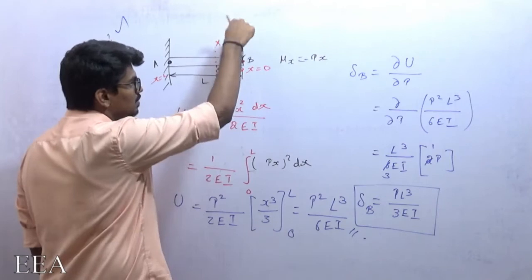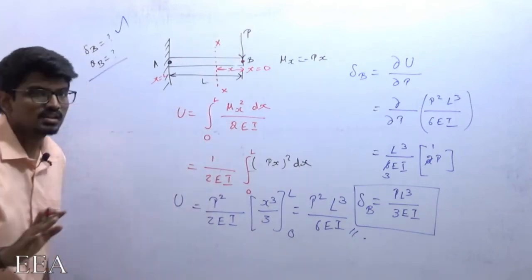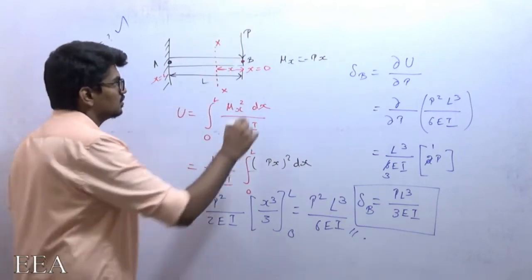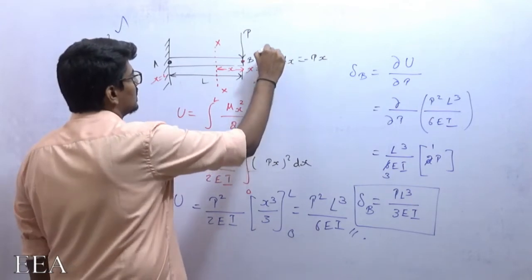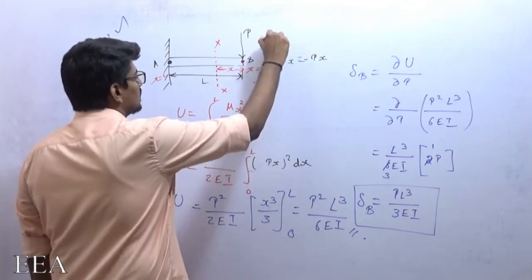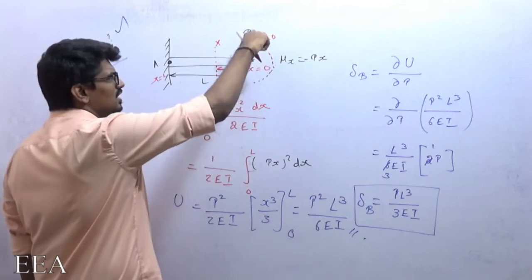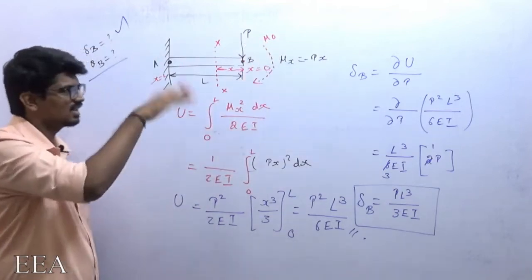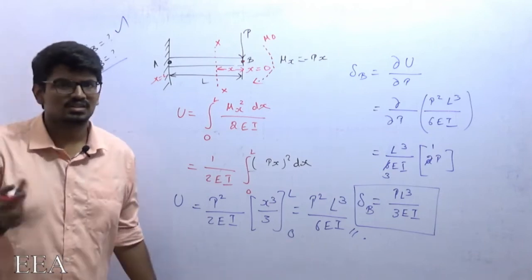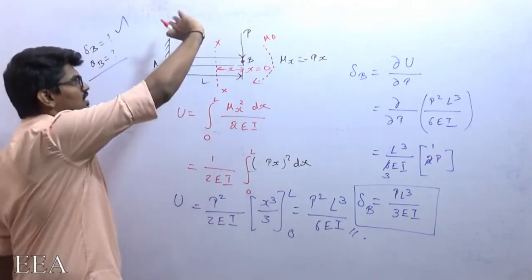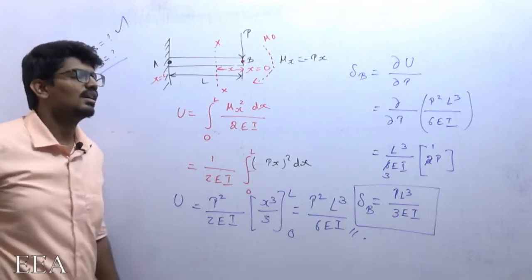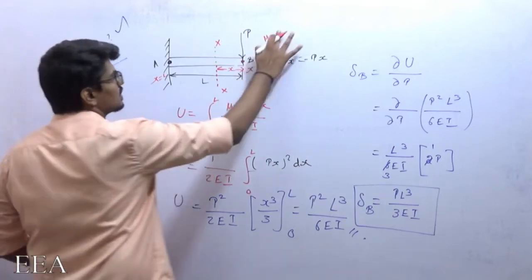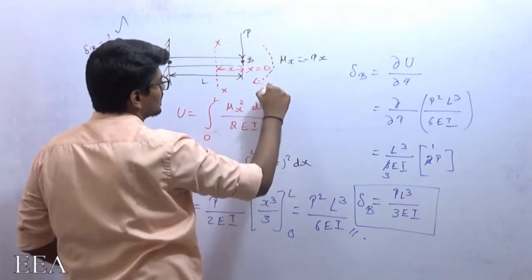There is only a point load. So what do I need to do? I need to introduce a hypothetical moment. The direction is your wish. If you want to introduce it like this, you introduce, or if you want to introduce it like this, you introduce. It is up to you. Let me introduce it like this, because the direction is not at all a matter. Whatever direction you introduce, your answer is not going to vary. So I introduce a hypothetical moment like this.